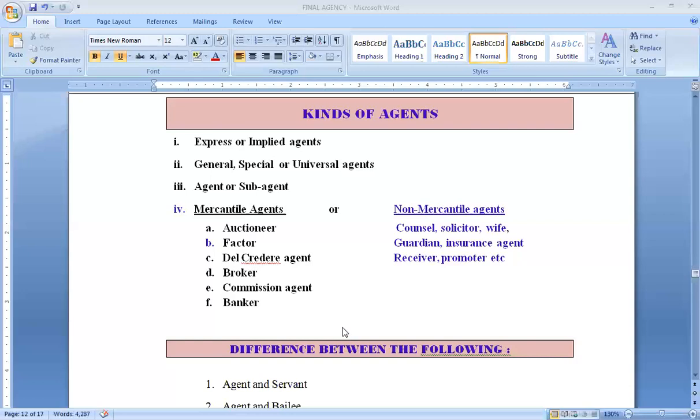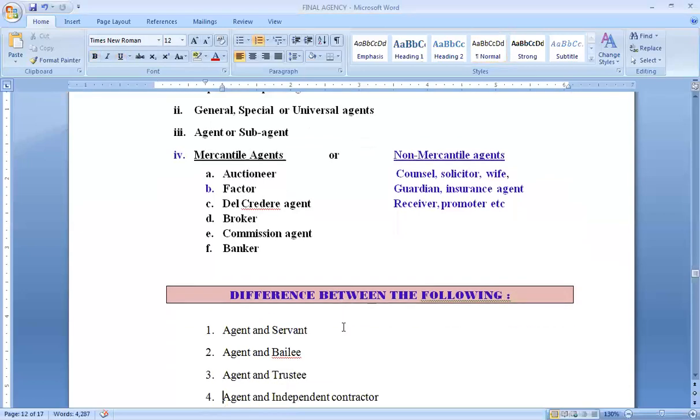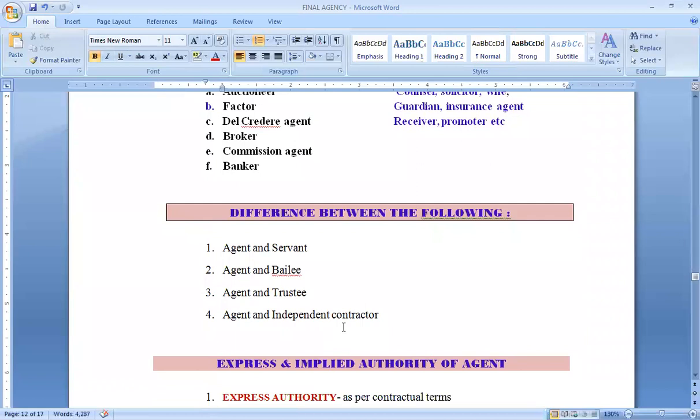Next topic is differences between these four aspects. So we have to do these topics very briefly, just for short note questions. Agent and servant. So agent is given certain directions to do something on behalf of the principal, and we believe that servant also does the same. He also follows the instructions of his master, but still both of them, they are not just the same, because agent has certain authority. Some powers also are given to the agent. Servant is not given any power or authority.